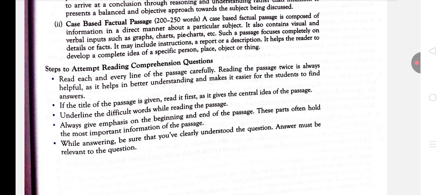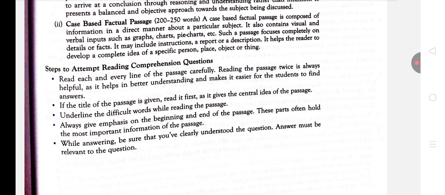Read each and every line of the passage carefully. Now see, whenever you are reading the passage, you have to make sure that you are reading each and every line very carefully. Reading the passage twice is always helpful. Reading the passage twice means you are reading the passage two times, as it helps in better understanding and makes it easier for students to find answers.